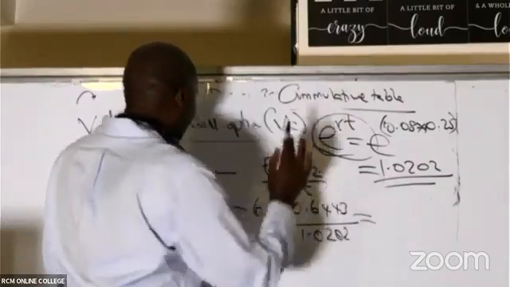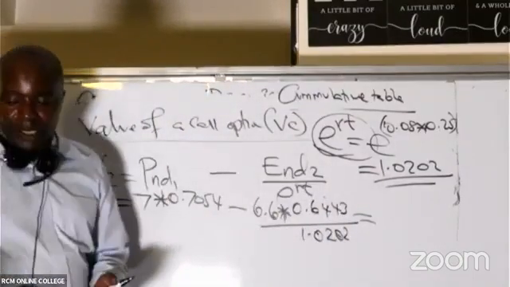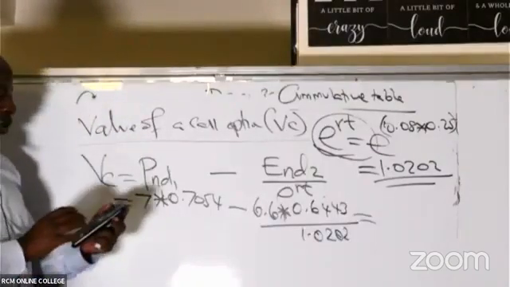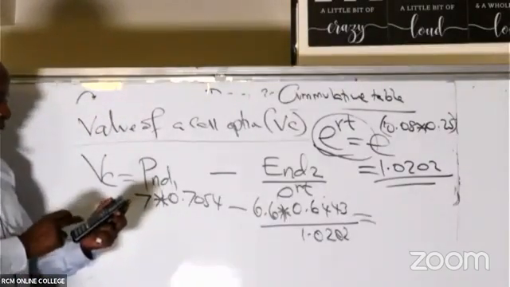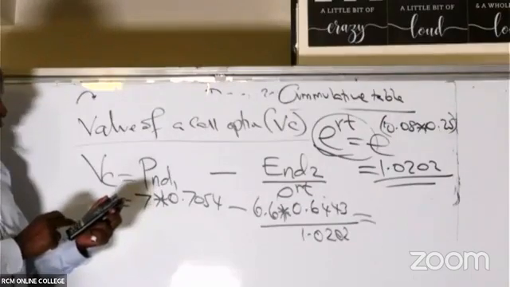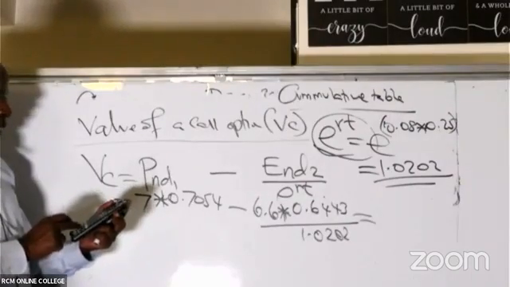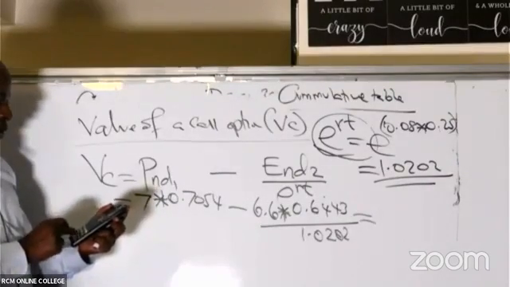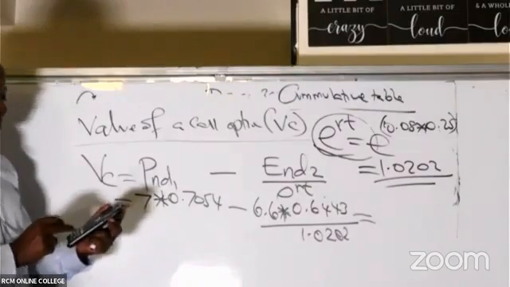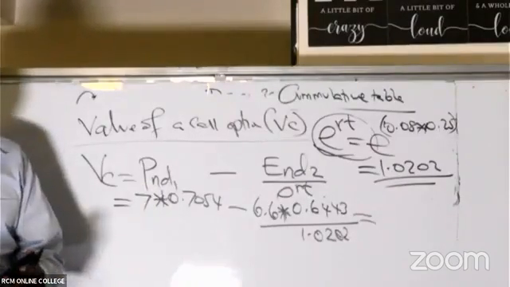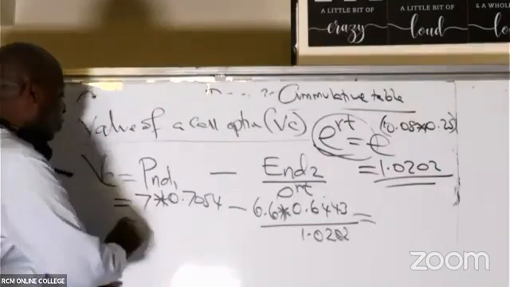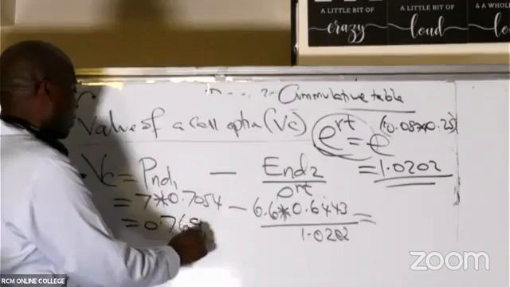Now go ahead and give me the final answer. Using your calculator, you go ahead and say 7 times 0.7054, minus 6.6 times 0.6443 divided by 1.0202, which will end up giving me what here, somebody? 0.7696. So the value of the call option is 0.7696.